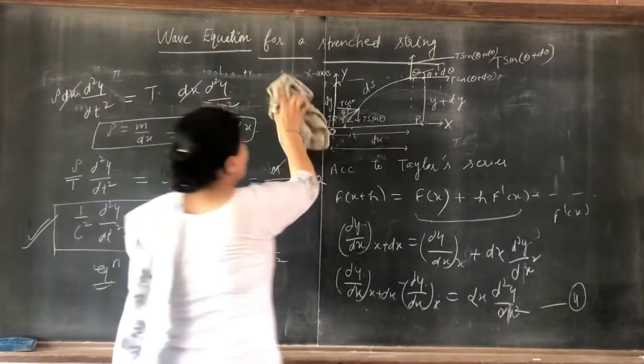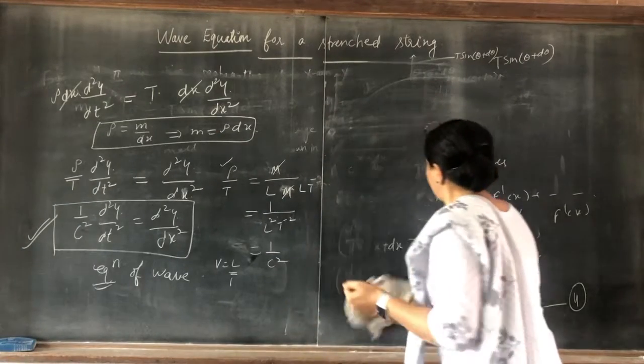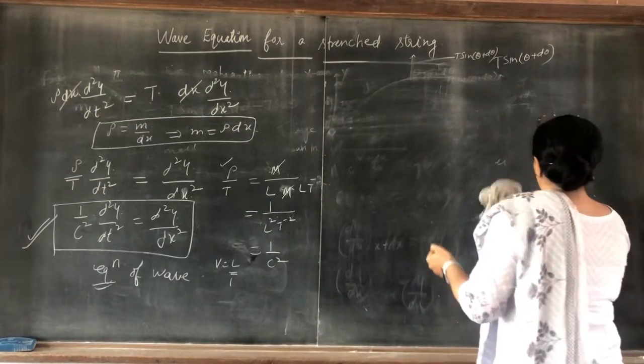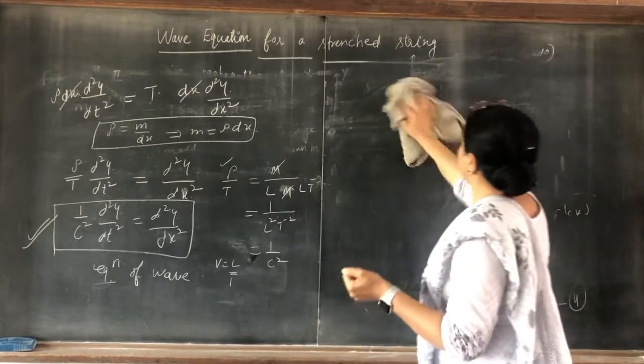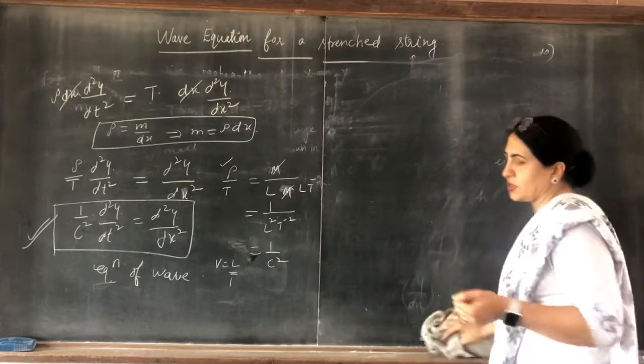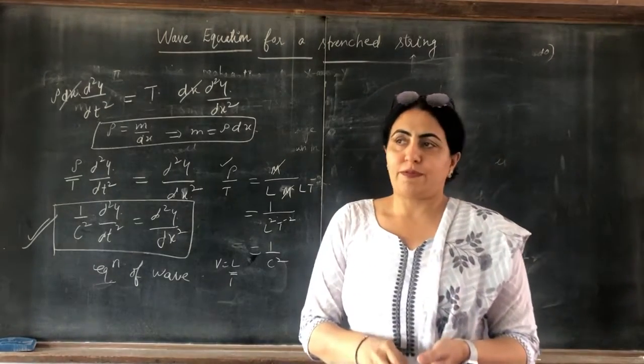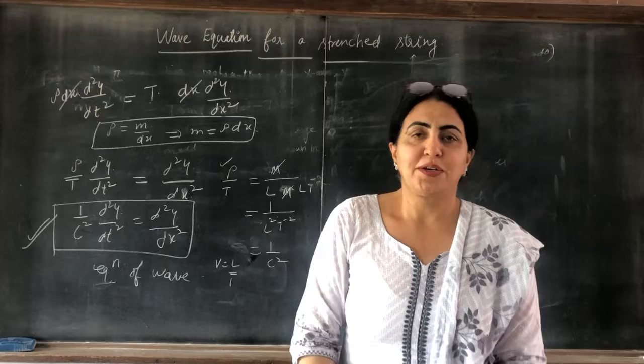Now we want to find out the solution of this equation. The solution we will find out in the next video. Thank you.